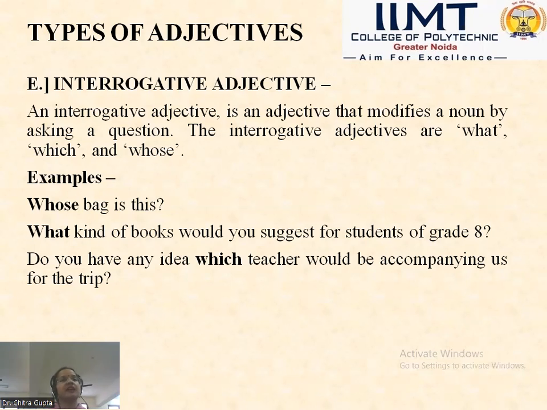Which teacher? So these are the interrogative adjectives, which explain the noun by asking a question, modifying a noun by asking a question.